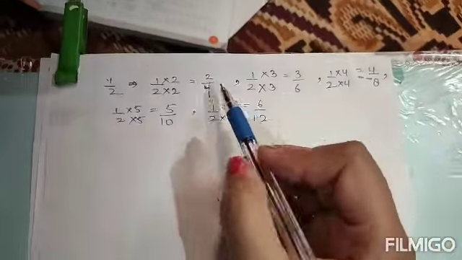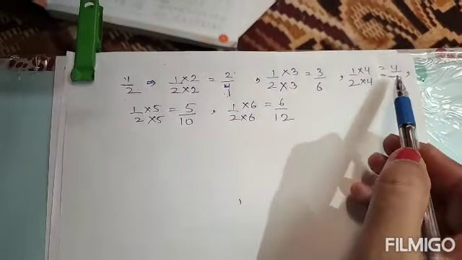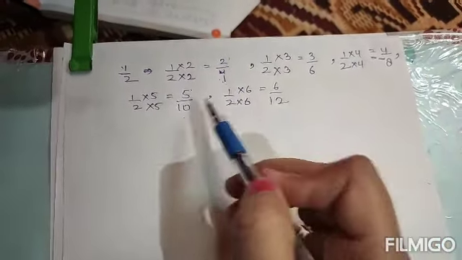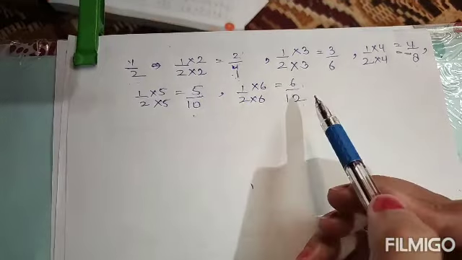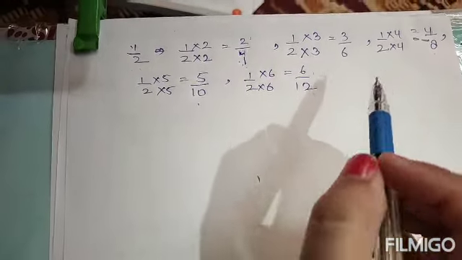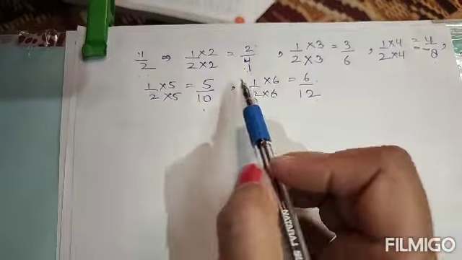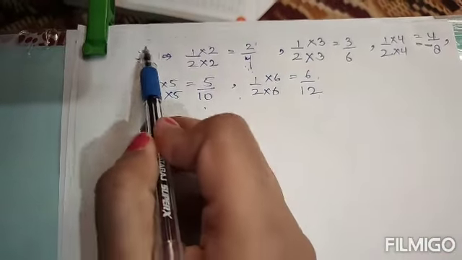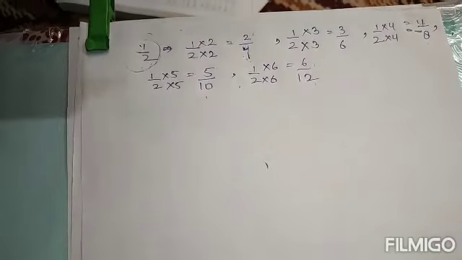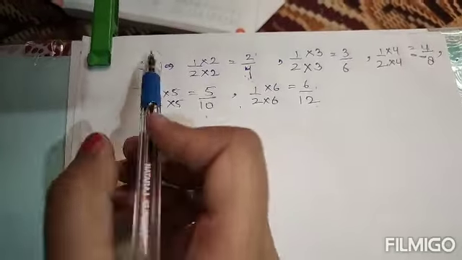So look, if you change 2 by 4, 3 by 6, 4 by 8, 5 by 10 and 6 by 12 into their standard form, that is their simplest form, they all will be equivalent to 1 by 2. So these are the 5 equivalent numbers of the rational number 1 by 2.